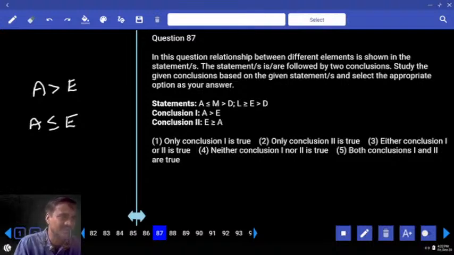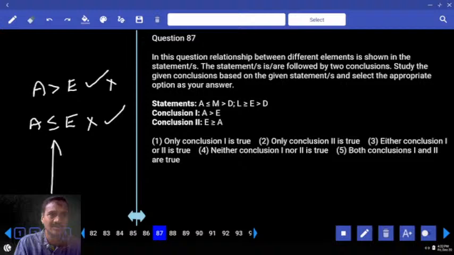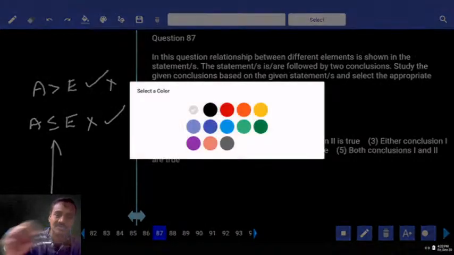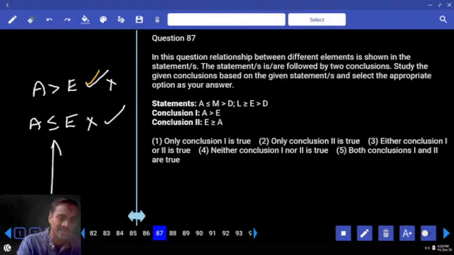One of them must definitely be true, right? Which one must be true? If this is true, this will be false. If this is false, this will be true. There is no chance of anything else apart from these two. Because all the 3 symbols were present in these 2 conclusions. Provided, what is the main clause here? Within the statement, between A and E, you need to have an opposite symbol. When there is an opposite symbol, no information. No information means we cannot decide anything. Clear? As we cannot decide anything, maybe it is greater, then this will be false.